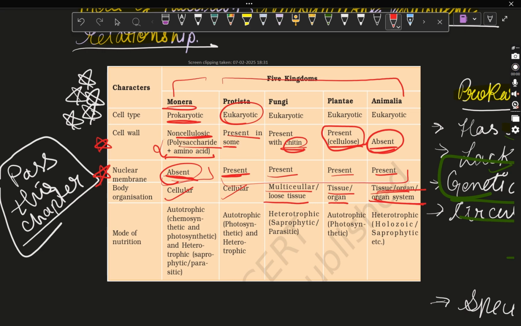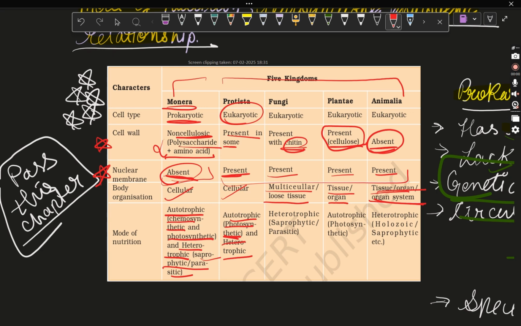Next, coming to the mode of nutrition. See, before that you need to know what is autotrophic, what is heterotrophic. Okay. Monera is autotrophic. Chemosynthetic means they synthesize their food from chemicals. And photosynthetic means some of them depend on sunlight. Heterotrophic means depend on others, so saprophytic or parasitic. Protista is autotrophic, but it is only photosynthetic, not chemosynthetic. And heterotrophic, we all know what heterotrophic is.